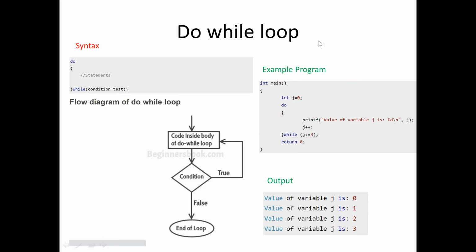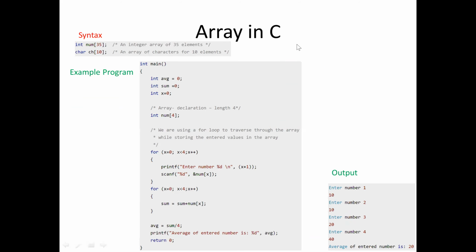I have given some examples you can go through. And finally, I would like to explain the array. Okay, so what is an array? Anybody can tell me? For example, I use int with some variable name and a bracket with the size. So what is an array? A collection of items of similar data types referred to under the same name. Yeah, a collection of items of similar data types.